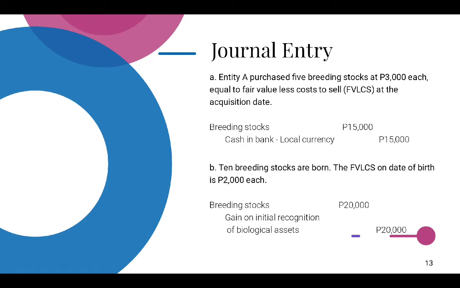Illustration of journal entry, letter A. Entity A purchased 5 breeding stocks at 3,000 pesos each, equal to fair value less cost to sell at the date of acquisition. Breeding stocks debit 15,000 pesos, cash in bank local currency credit 15,000 pesos. Letter B, 10 breeding stocks are born. The FVLCS on this date of birth is 2,000 pesos each. Breeding stocks debit 20,000, gain on initial recognition of biological assets credit 20,000 pesos.